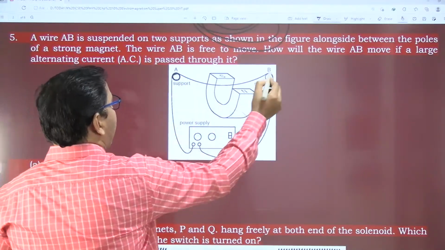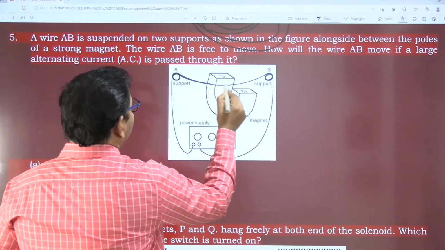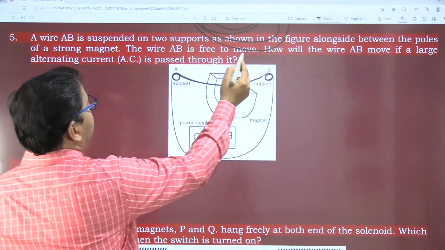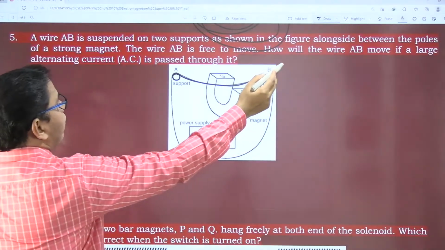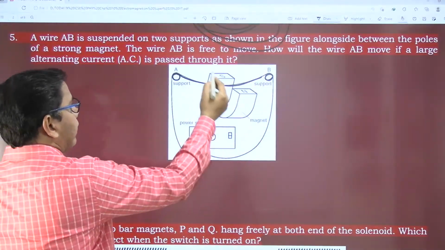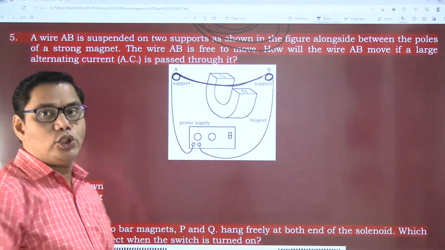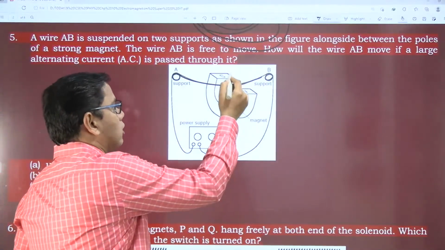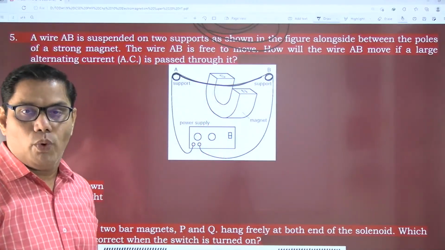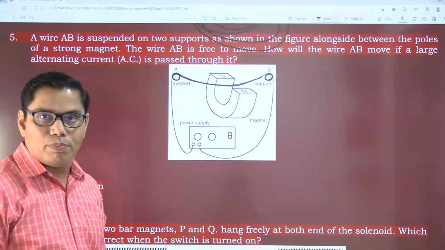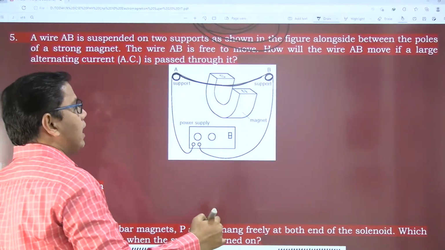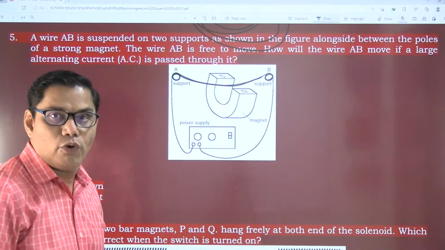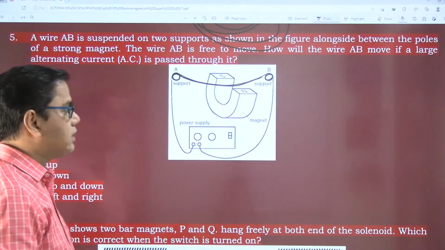Here we have point A and here we have point B, and a wire is suspended, supported as shown in the figure between the poles of a strong magnet. This is a strong horseshoe magnet. One is the north pole and the other is the south pole. Any idea what is the direction of the magnetic field, from north or south?